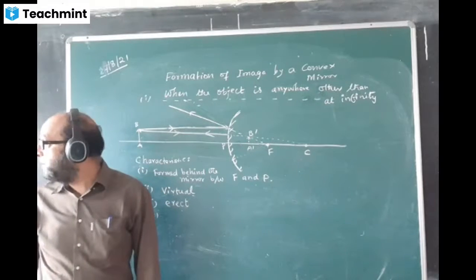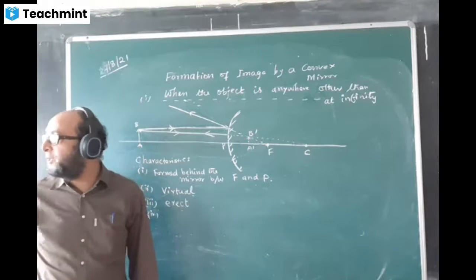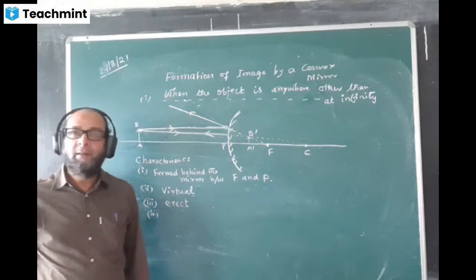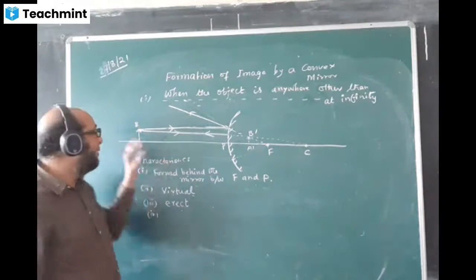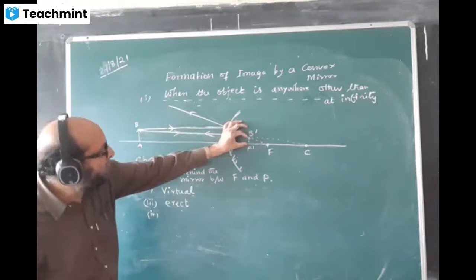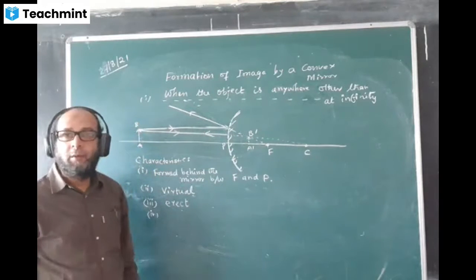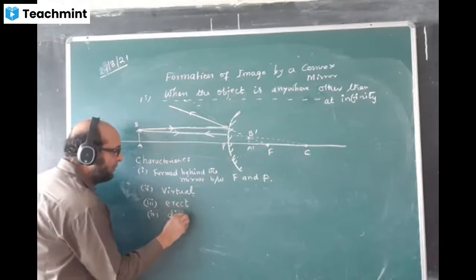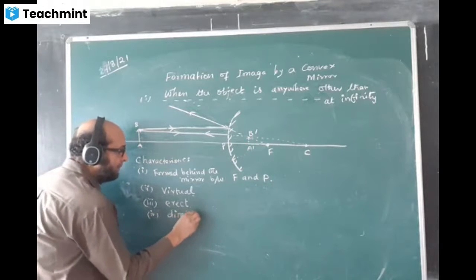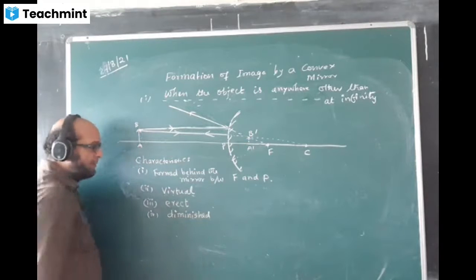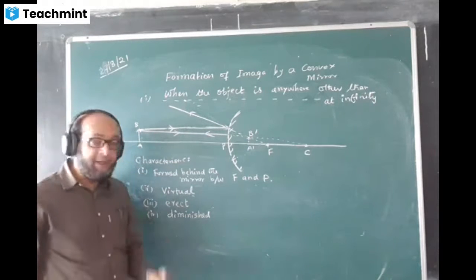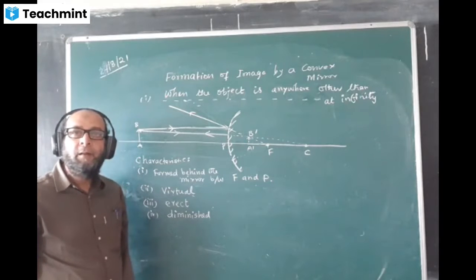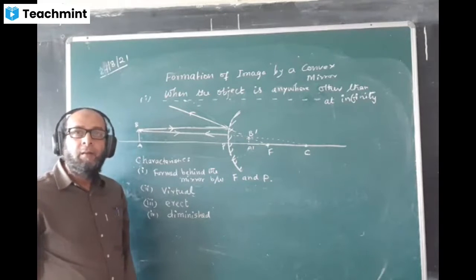Is the image diminished or magnified? What kind of image is it? Object is here this much and image is so small there. You can see there. The image is very small. Right? Diminished. Diminished means small. Don't say magnified. Magnified means enlarged or bigger. Diminished. These are the characteristics. Done? Yes, sir.